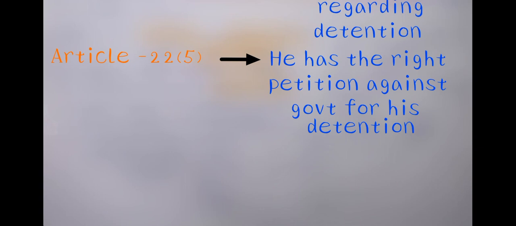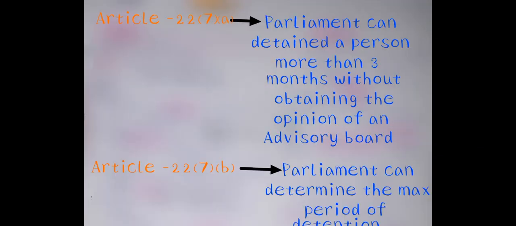Article 22 Clause 7 Subclause A talks about Parliament being able to detain a person for more than 3 months without obtaining the opinion of an advisory board. So without taking any opinion from the advisory board, the Parliament can extend the period beyond 3 months. This is the power of Parliament.